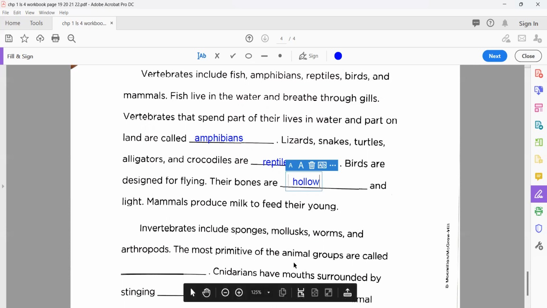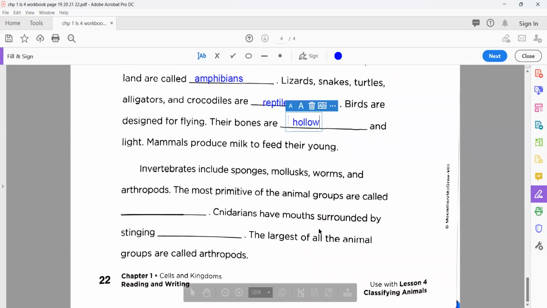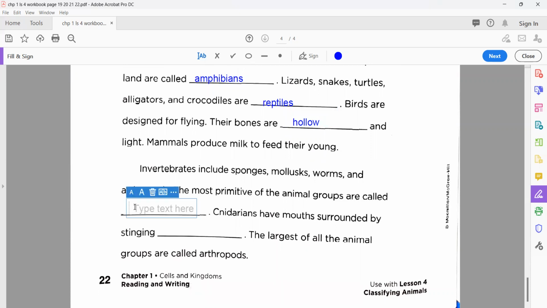The most primitive of the animal groups are called. Yes, my dear. Easiest one. Yes, the simplest one. They don't have a backbone and their body structure is not so developed, mostly not organized into mouth, lungs, or body parts like arms or feet. So what do we name them? Sponges. Very good. Excellent, my dear.